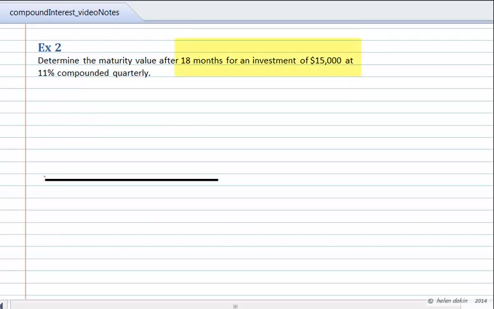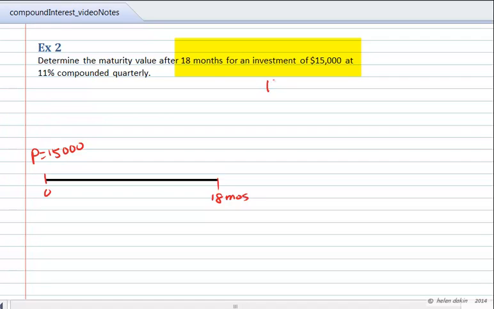In our timeline, we know that we have an 18-month time period, so let's mark that on the timeline, 18 months. And we have an investment of $15,000, so that's the present value. Present value is $15,000, so I'll mark that on the timeline where it belongs. And we also know that the interest rate is 11% compounded quarterly.